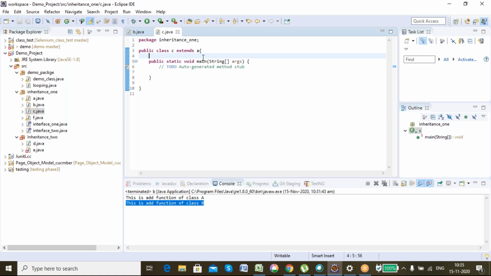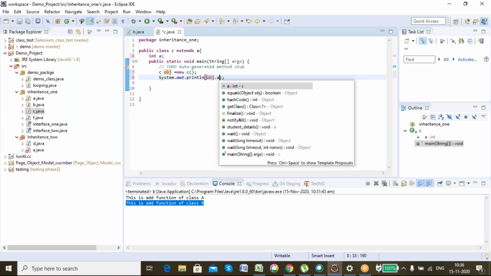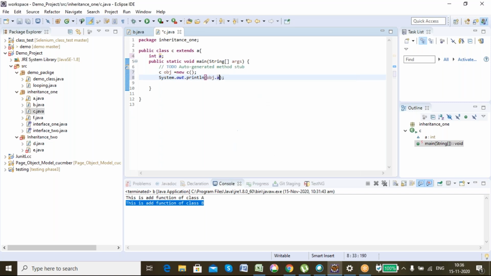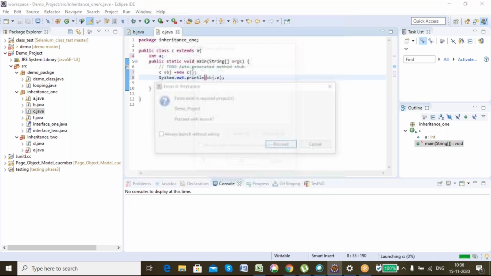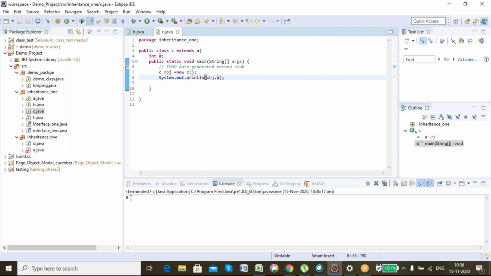Always remember, if I write int a and I try to print it, it printed 0 for me.